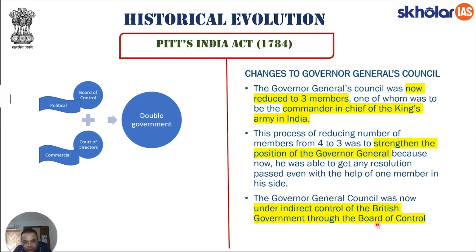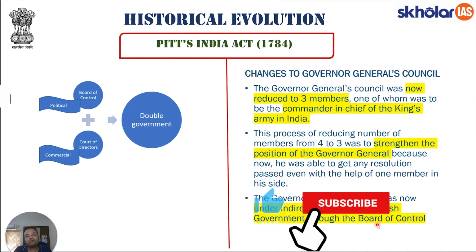If the Governor General wants anything to get passed, all he needs is to get one person among the 3 members of the Governor General's Council, the Executive Council, to be on his side, and that executive order can be passed. I hope you are able to understand the logic behind it. The logic is very simple: they want the Governor General to have a greater say in the executive policy.